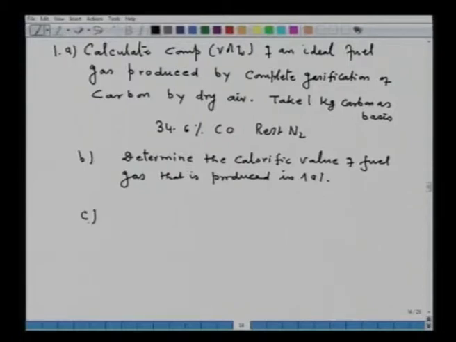Part C, you also perform the calorific value balance, that is how much is the input of the calorific value and what is the output, that is what fraction of the original calorific value of carbon is available in the product gas.